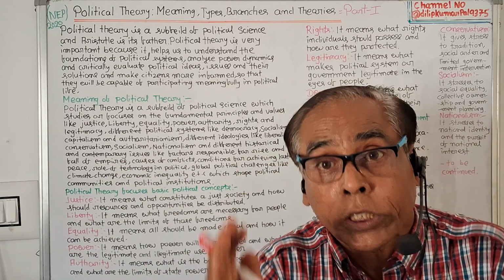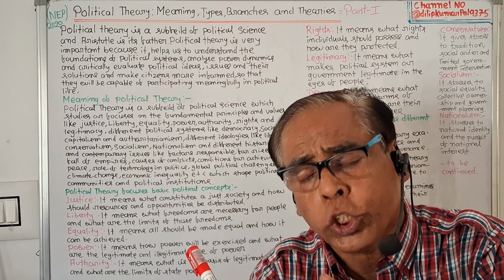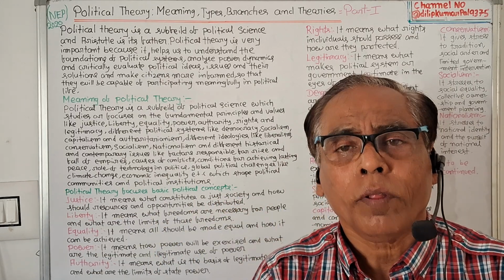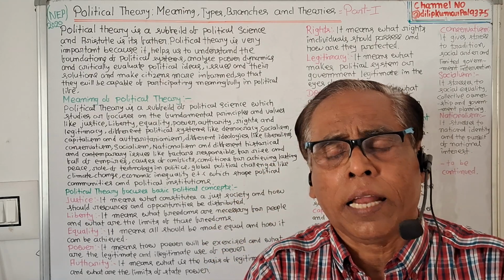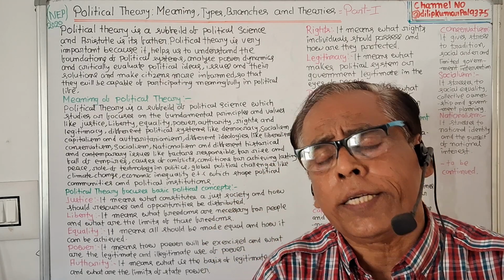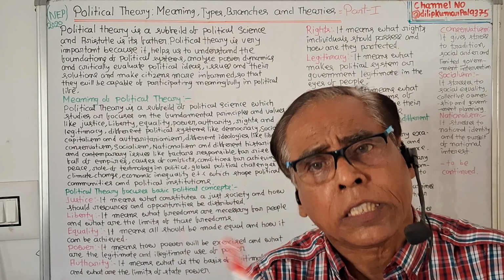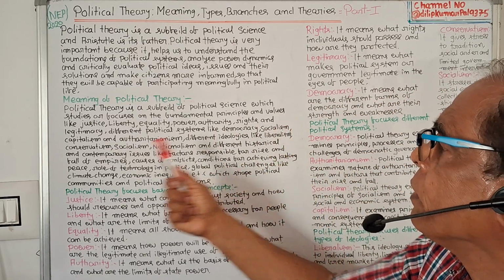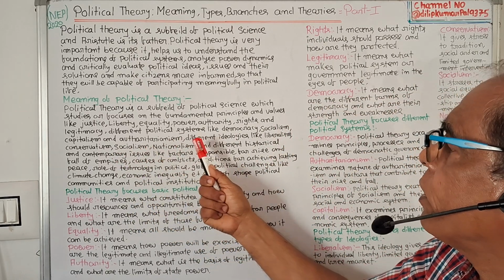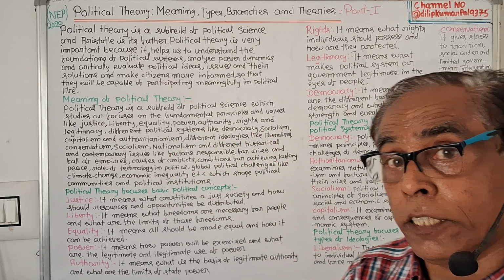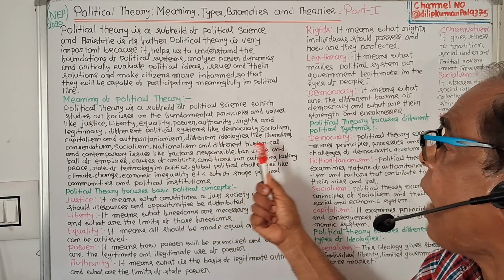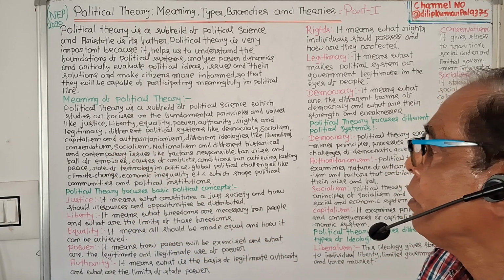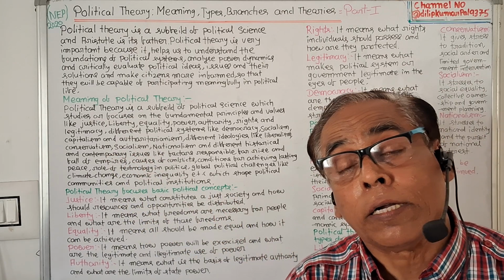It includes different types of fundamental concepts like law, liberty, equality, different types of political systems like democracy, socialism, capitalism, different types of ideologies like liberalism, conservatism, socialism, nationalism, and different types of historical and political issues.